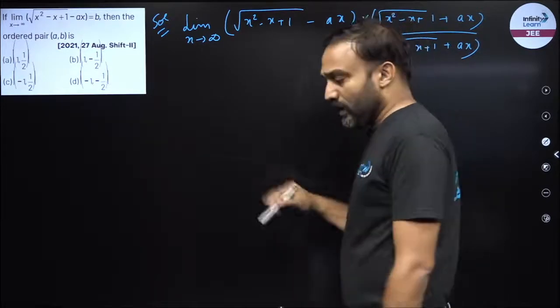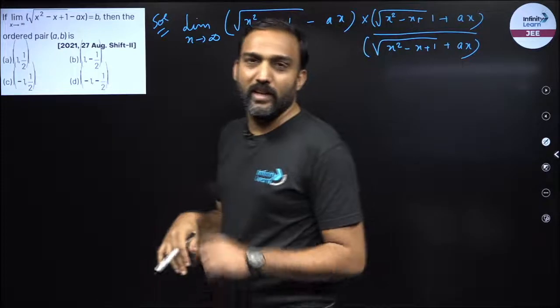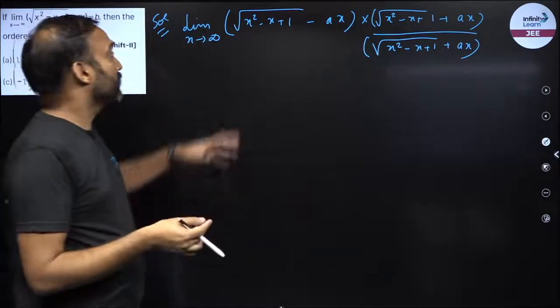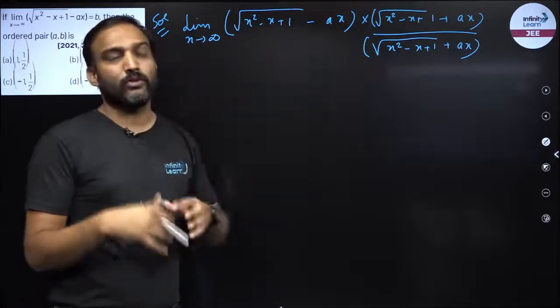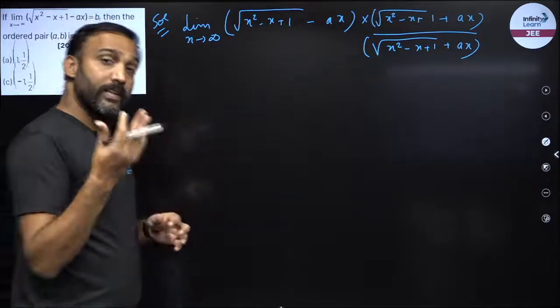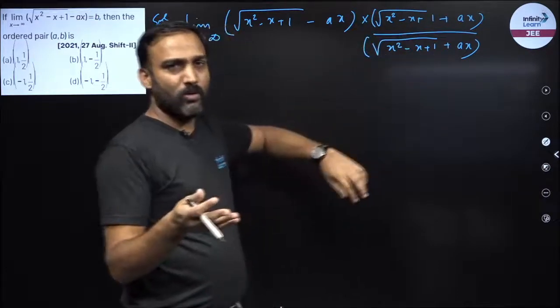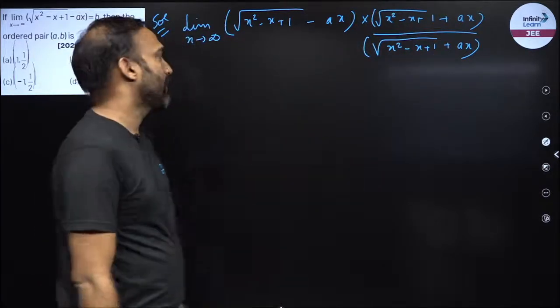If you remember, limit x tending to infinity, we should have infinity by infinity form. So I should have a denominator. There is only a numerator, so I should need a denominator. That's how we came to know that I can rationalize. So either of the logic, both of them will say you have to rationalize this.